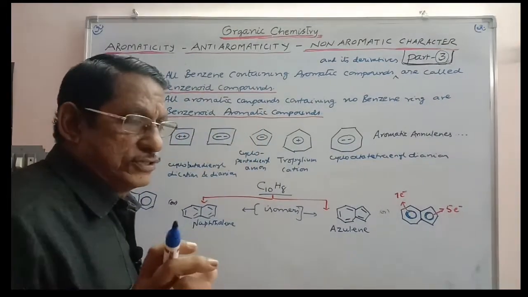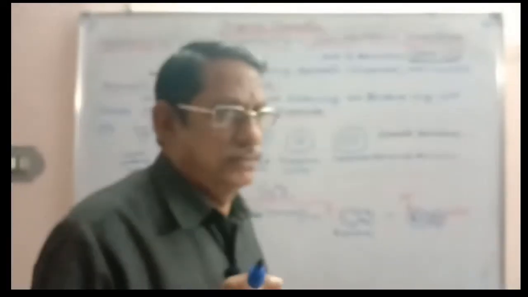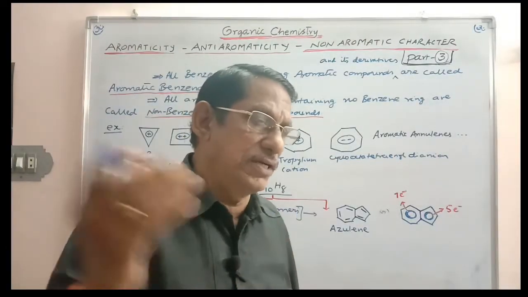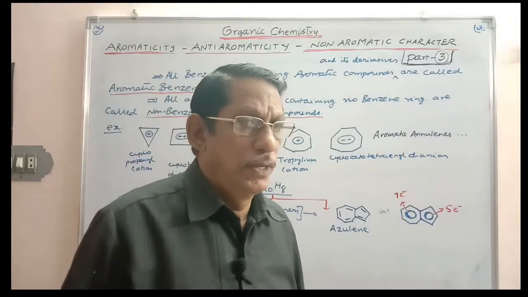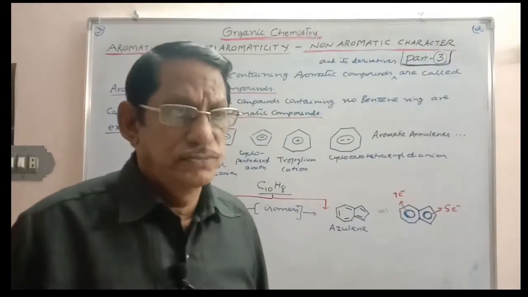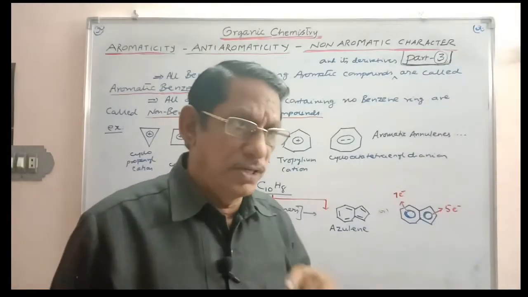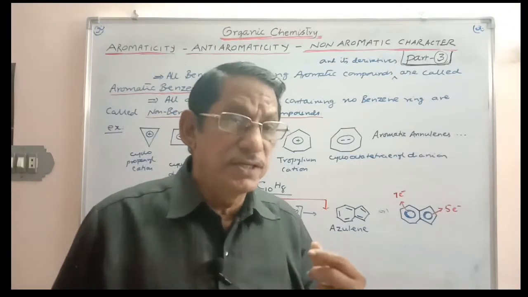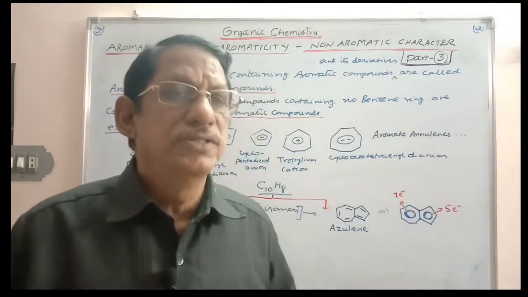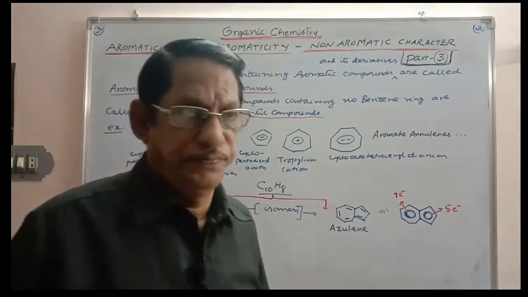We have to know first the meaning of benzenoid aromatic compounds and non-benzenoid aromatic compounds. All those compounds which have a benzene ring are called benzene ring containing aromatic compounds, benzenoid aromatic compounds.